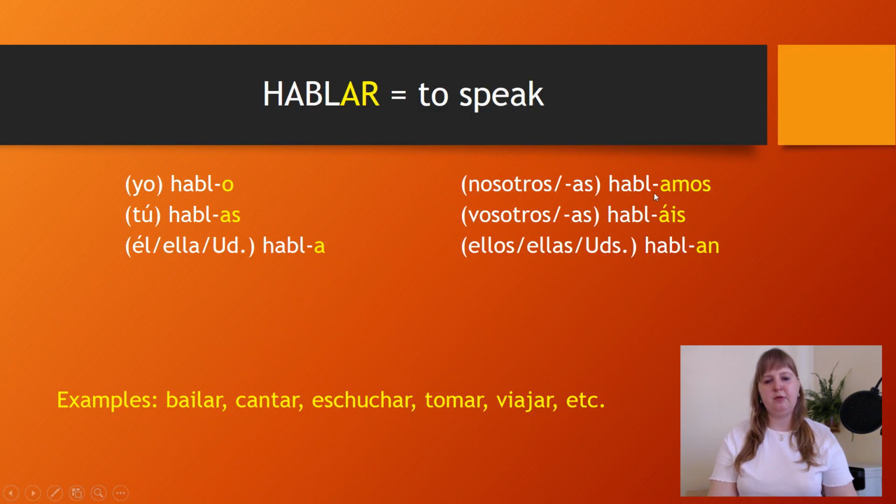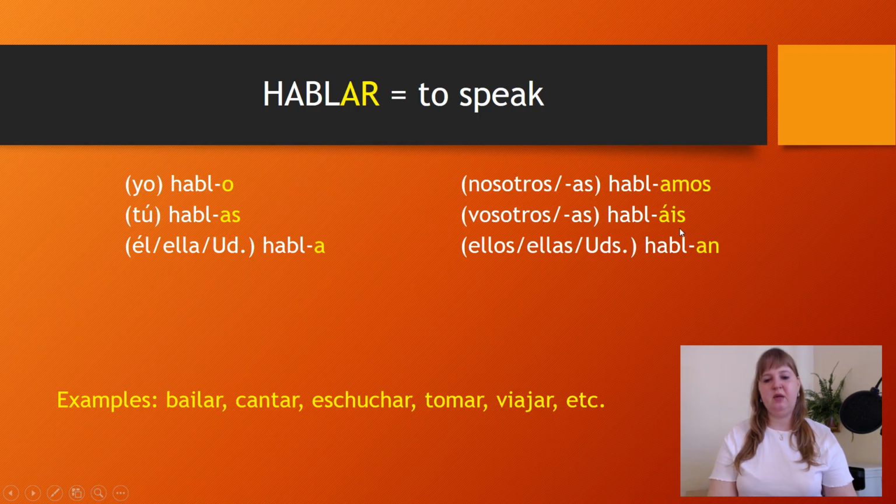Nosotros hablamos means we speak. Nosotras hablamos means we speak. The personal pronoun nosotros is used for males or mixed gender groups, and the personal pronoun nosotras is used only for females. So then, nosotras hablamos means we speak, we women speak, or we girls speak.